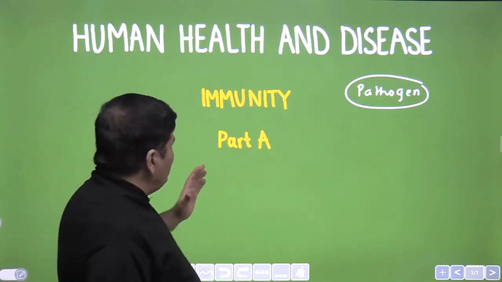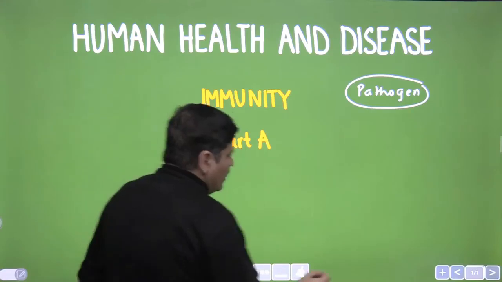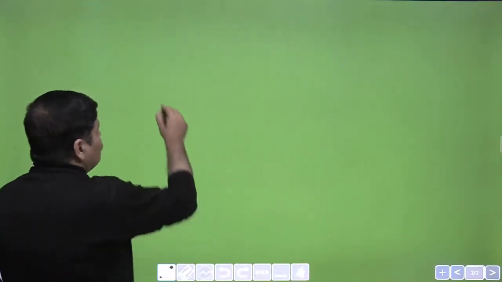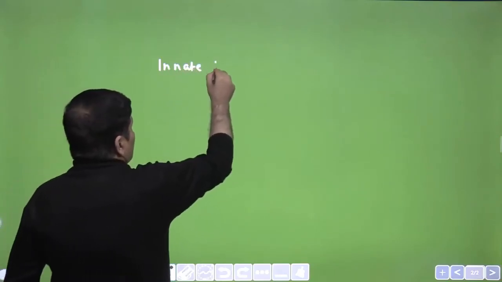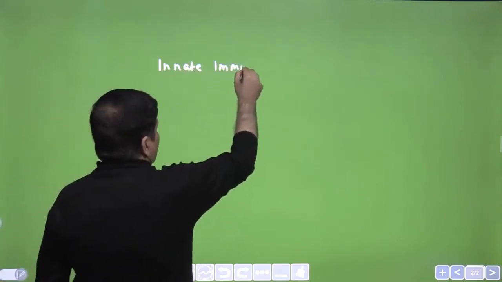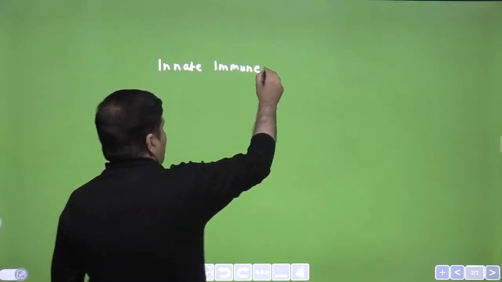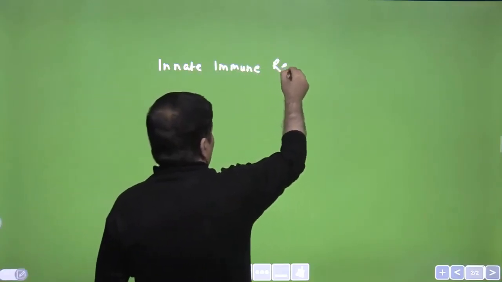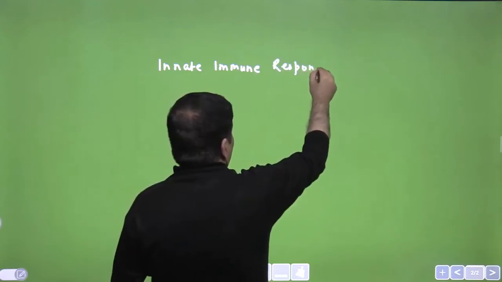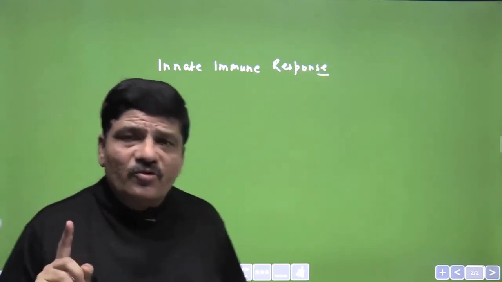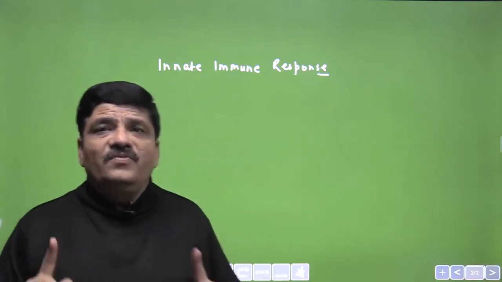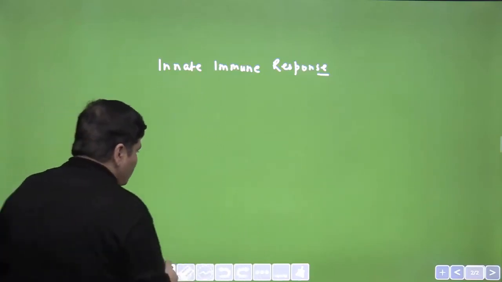Now this immunity is of two types. Basically it is of two categories or varieties. One would be called an innate immune response. So this is what we are going to discuss first in this video. So innate immune response or innate immunity. Now the first thing to understand about innate immune response is that it is a non-specific response. So point number 1 would be